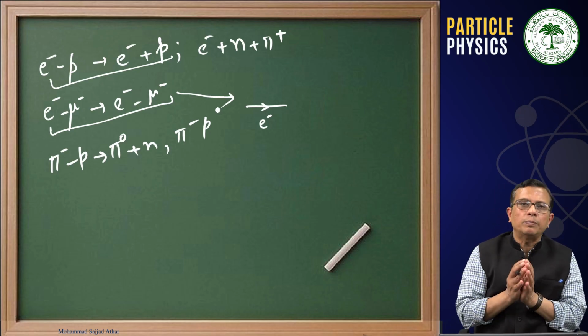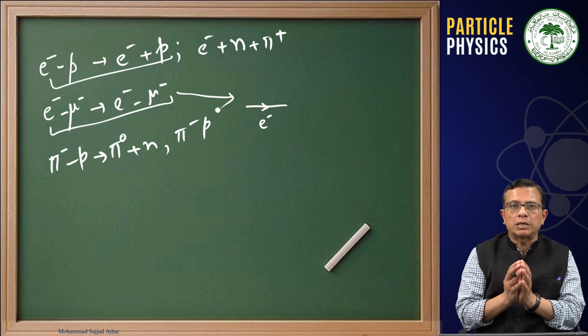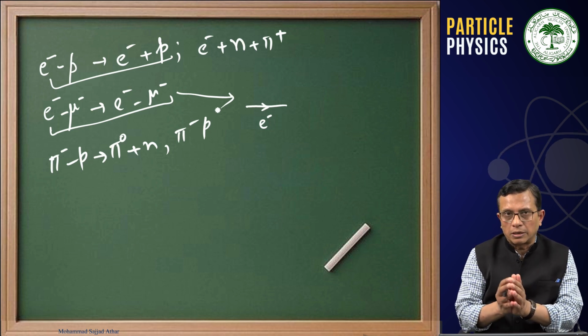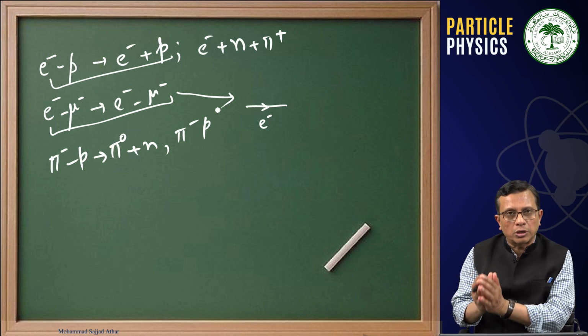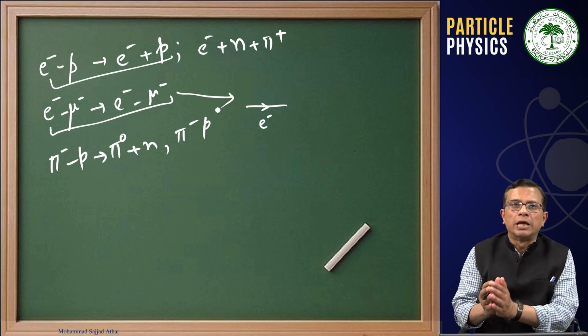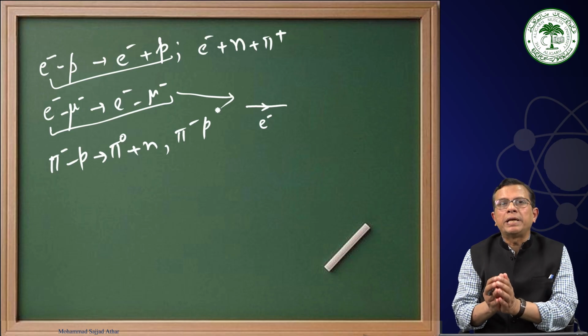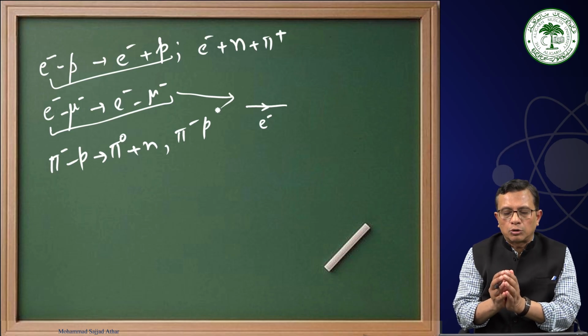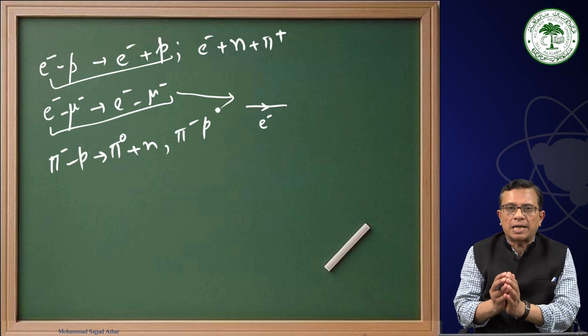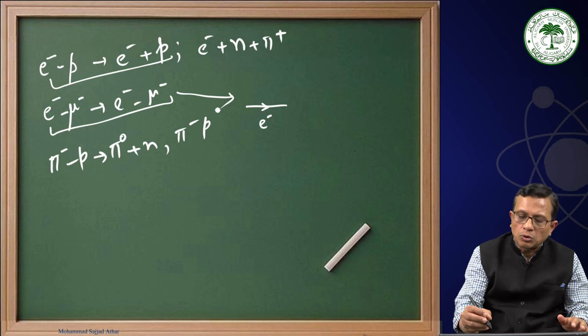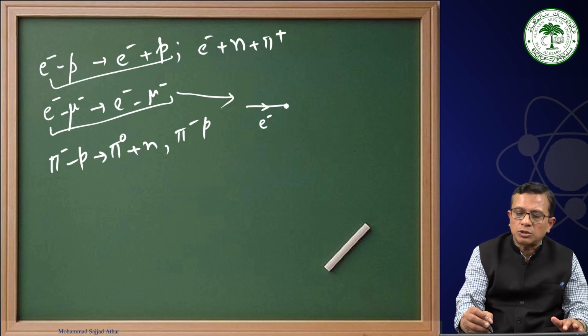In the electron muon scattering, the mediating quanta will be a photon if we are talking about electromagnetic interaction. If we are talking about weak interaction, then this will be a Z0 boson. How do we understand it? What I had told you last time is that an electron interacts with a photon field.